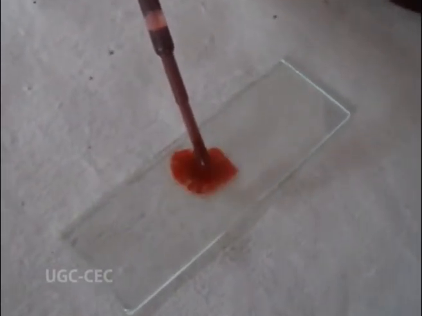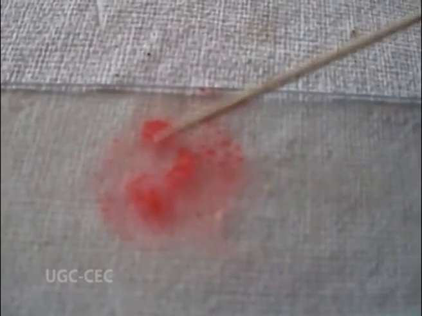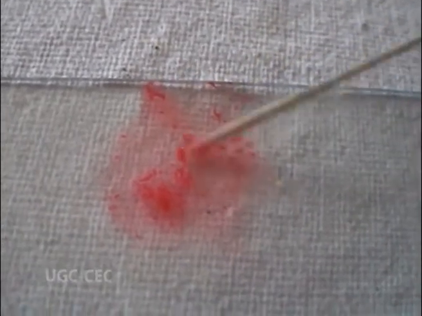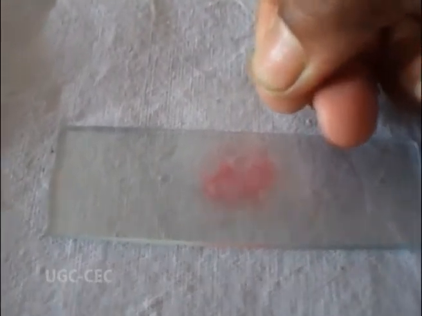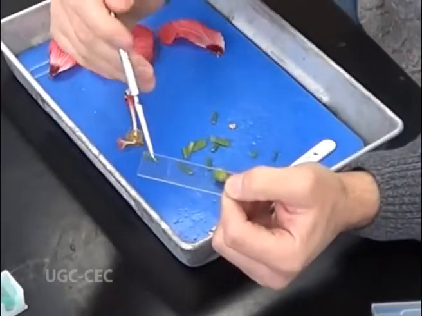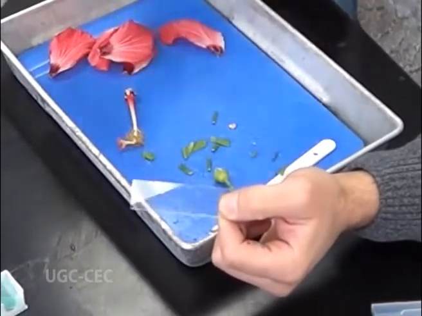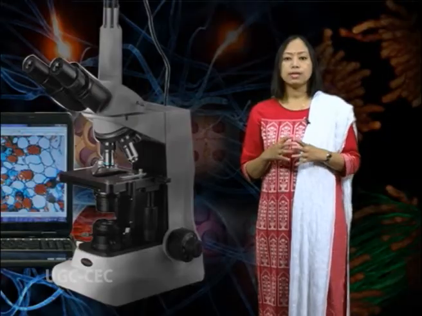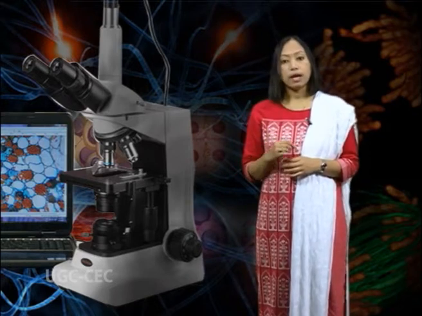Squash or crush the anthers with a needle or a forceps so as to obtain a suspension of cells and allow to stain for 2 minutes. Number 5. Remove the visible big unstained particles and cover with a cover slip. Number 6. Place the slide cover slip down on a paper towel. Using a pencil eraser, carefully apply pressure to the cover slip area.